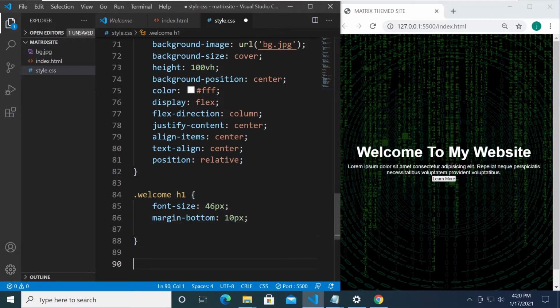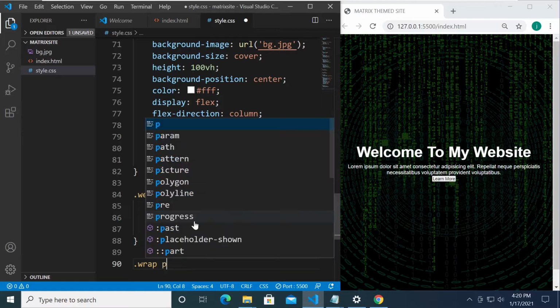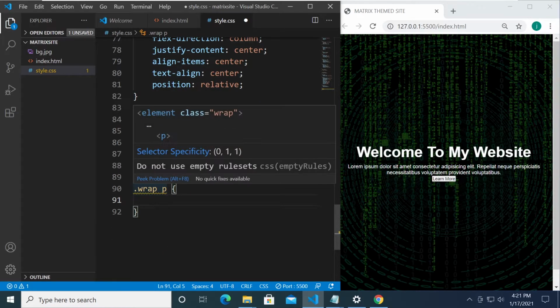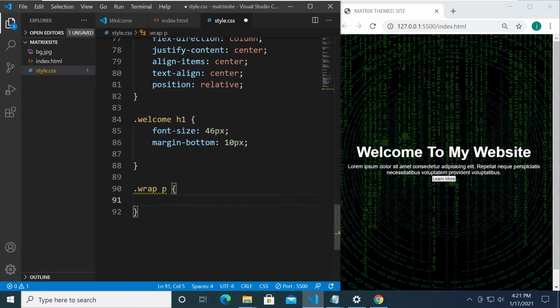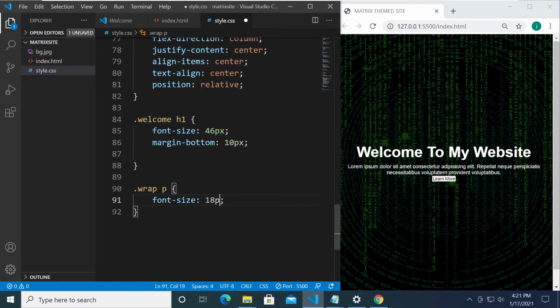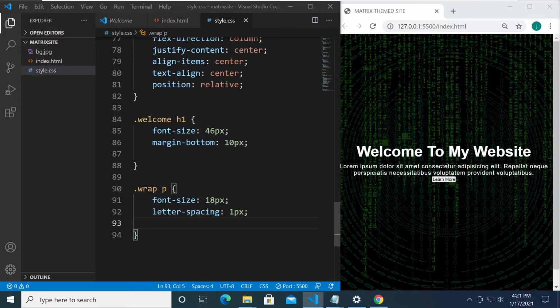And let's now target the paragraph that is residing inside the wrap div. And this is going to have a font size of 18 pixels, like so. And letter spacing, I don't know, 1 pixel. All right, but at least they have a spacing, right?